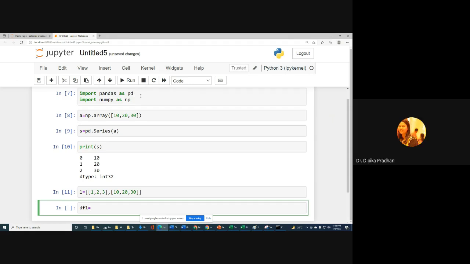Import numpy as np. Everything is okay, sir. Yes, so for that you are getting the error: no module named pandas.